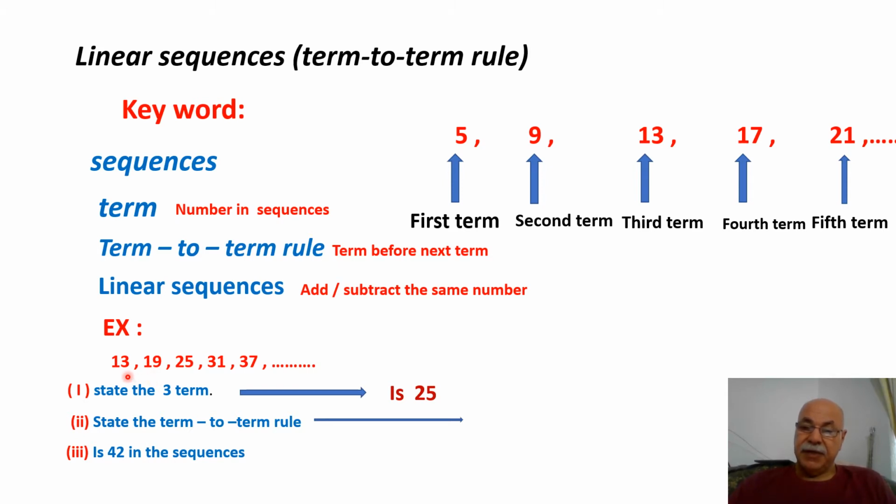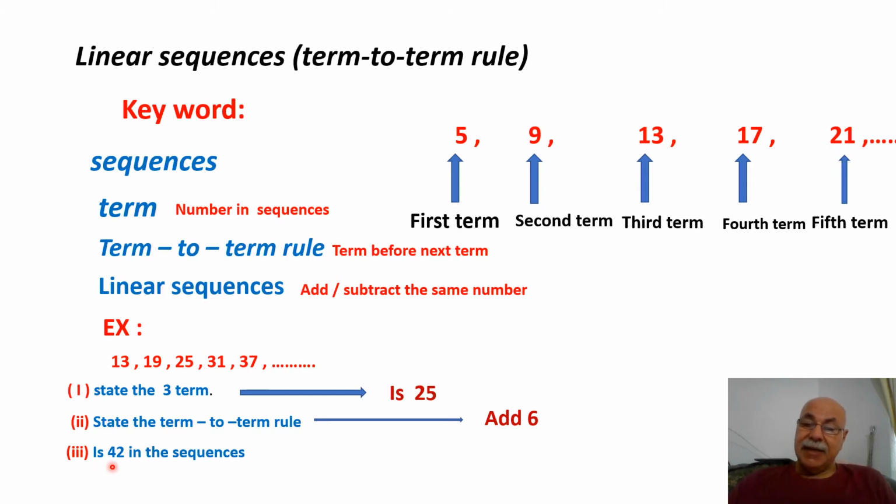13, 14, 15, 16, 17, 18, 19. I always added 6. From here to here, 6. 19 to 25: 20, 21, 22, 23, 24, 25, also 6. 25 to 31, also 6. 31 to 37, also 6. That's why I add 6 to each number in order to continue the sequence.